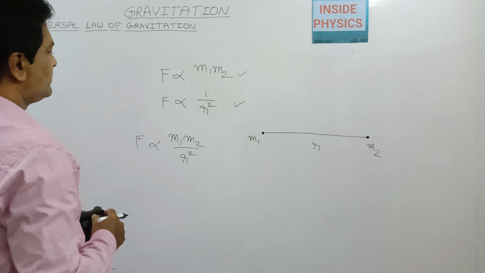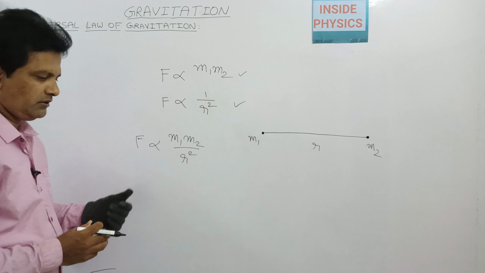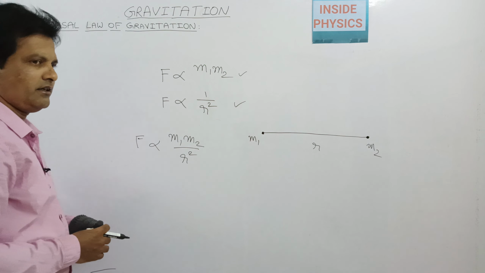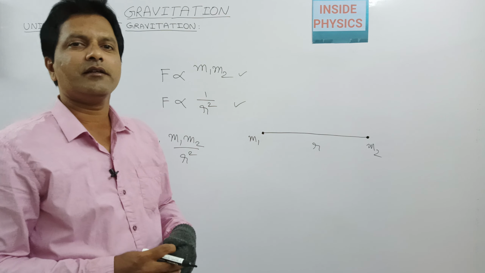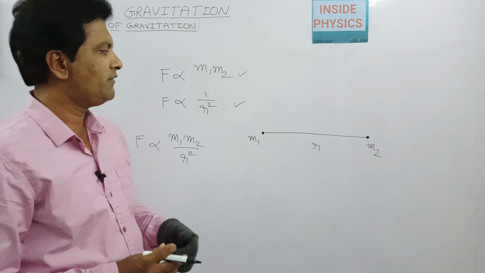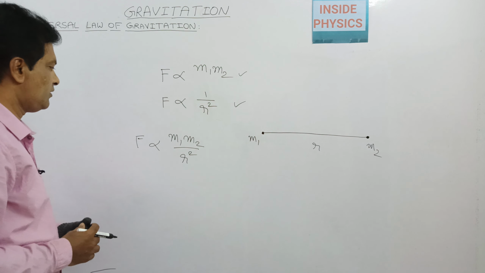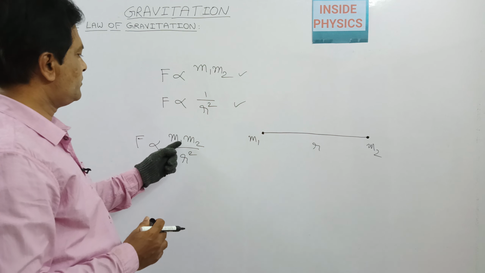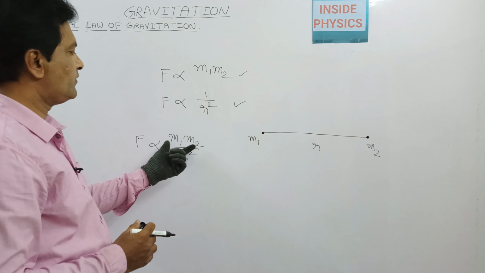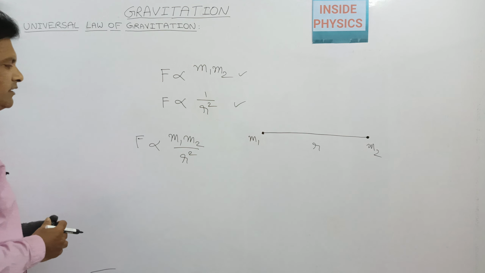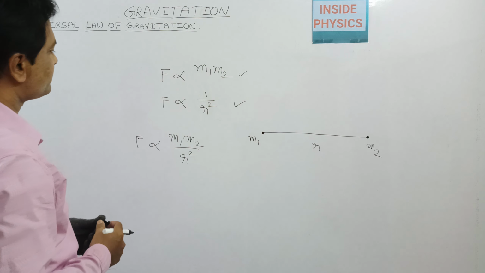So we can state it as: every particle in the universe attracts another particle with a force which is directly proportional to the product of their masses and inversely proportional to the square of the distance between them.